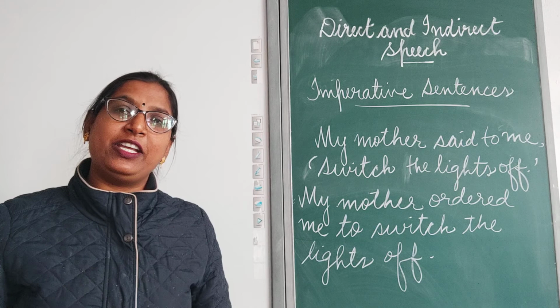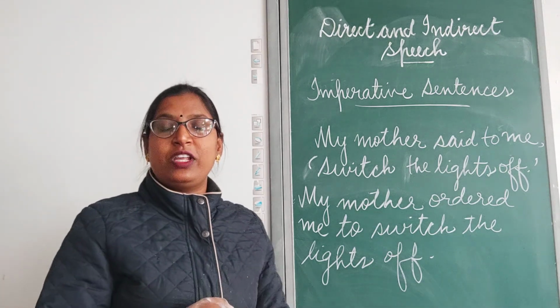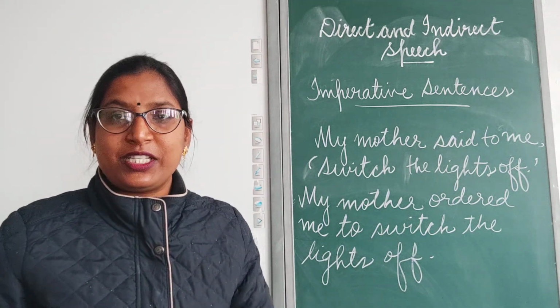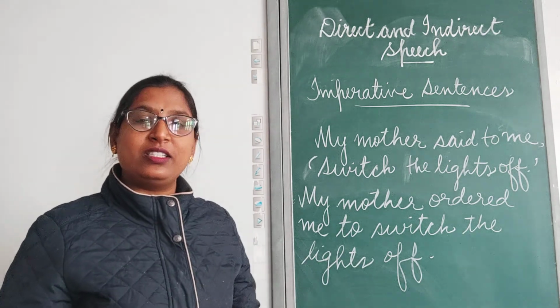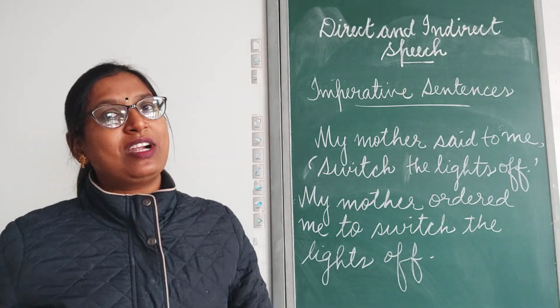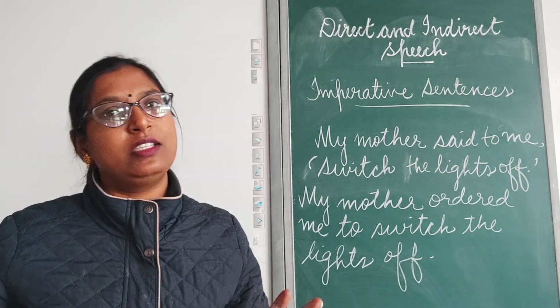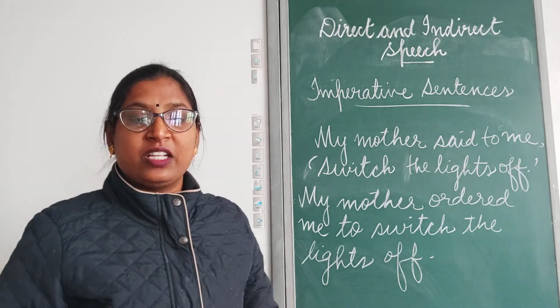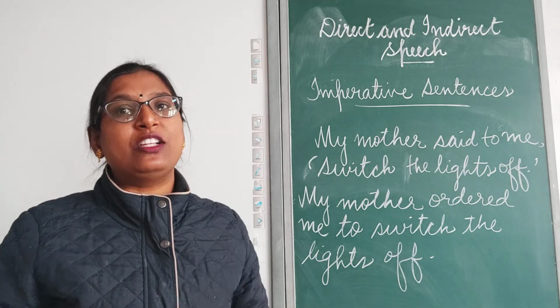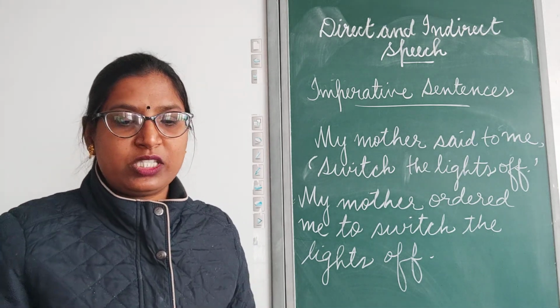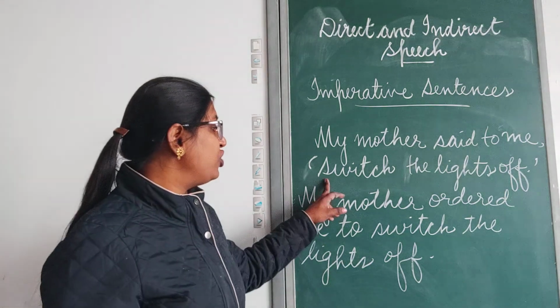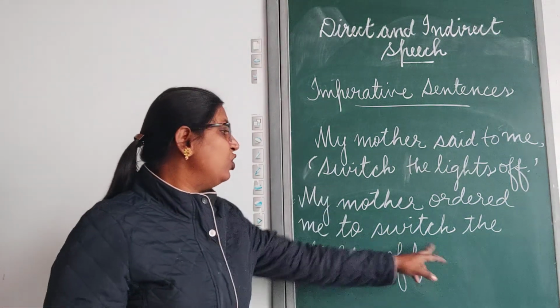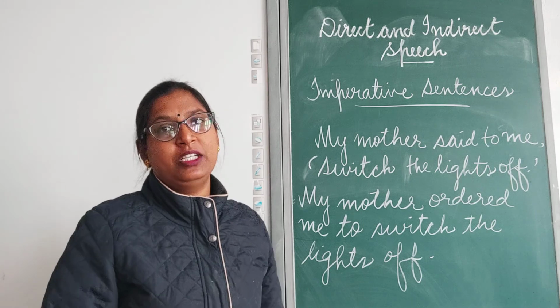Once again, I will repeat. The first rule is the introducing verb said can be changed to advised, requested, ordered, suggested, instructed and so on according to the sentence. Clear? The second rule is no conjunction will be used in this. And the third one is the finite verb will be changed into a non-finite verb. Clear?